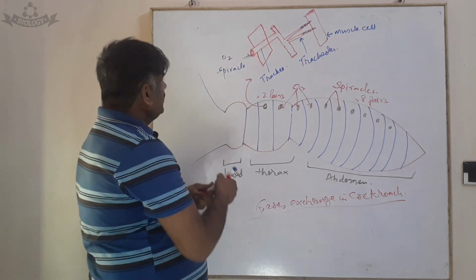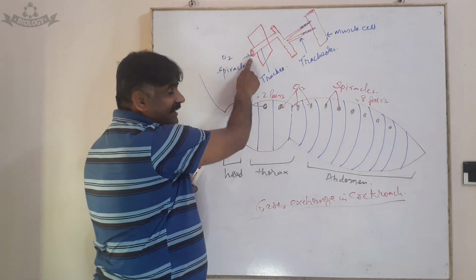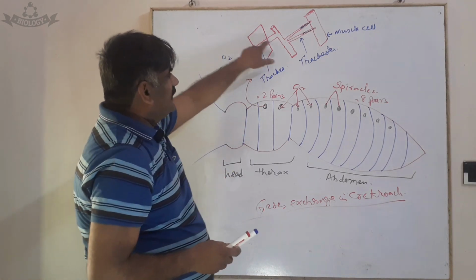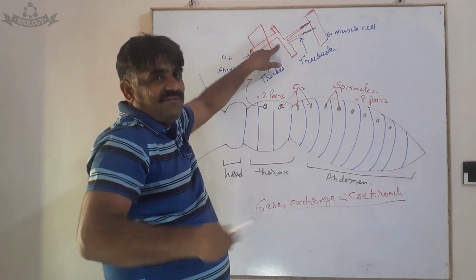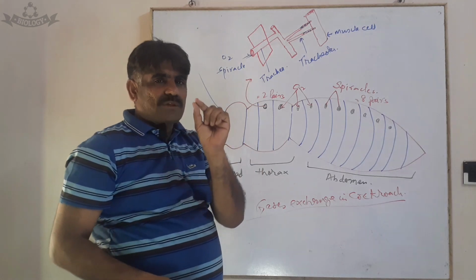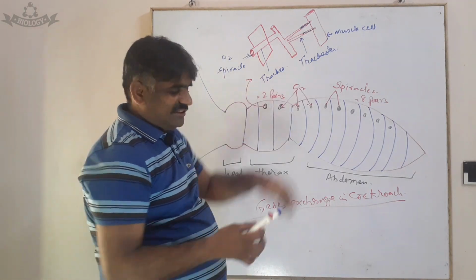So, the spiracle opens into the tracheal tube. I have shown here that oxygen enters through this opening into the tracheal tube, and the tracheal tube inside the body divides or ramifies into fine canals. These fine canals are known as tracheoles.